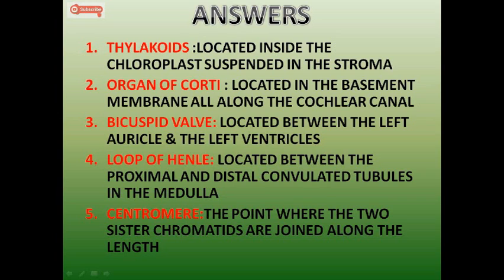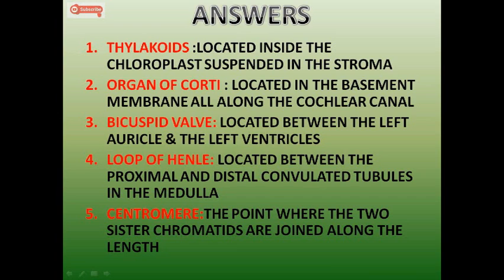For bicuspid valve, it is located between the left auricle and left ventricle. Loop of Henle, yes, it is located between the proximal and distal convoluted tubules in the medulla. You can also mention with this answer, in the nephron.